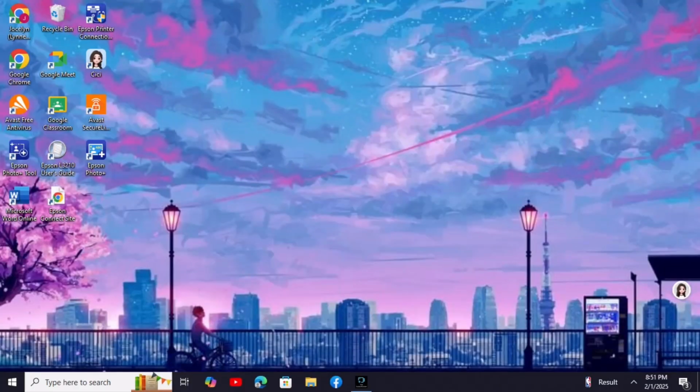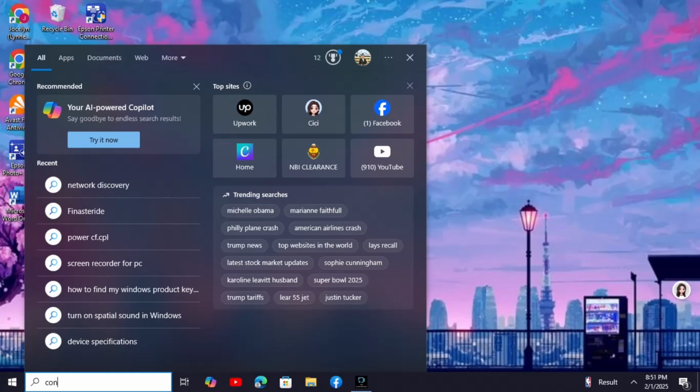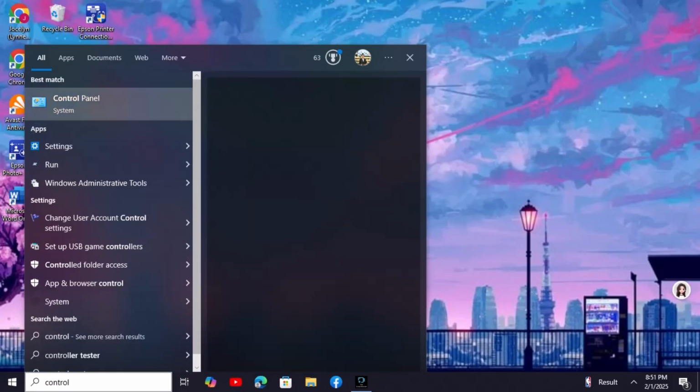How to fix sound in your personal computer. Method 1. Search for Control Panel and then open it.